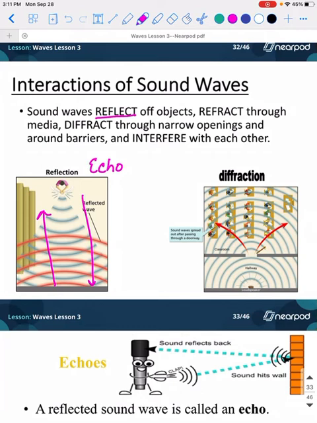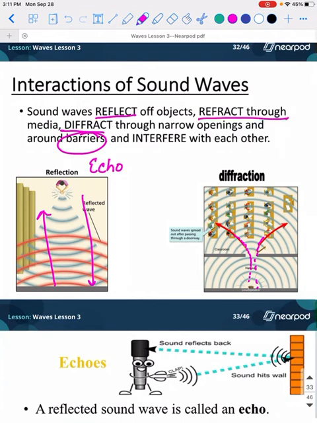Diffraction is like how I can be talking really loudly in the hallway and y'all can still hear me in the classroom. So again, the sound wave is just going to come in and disperse, going around that barrier. So we're still dealing with diffraction being waves going around barriers. It doesn't change.